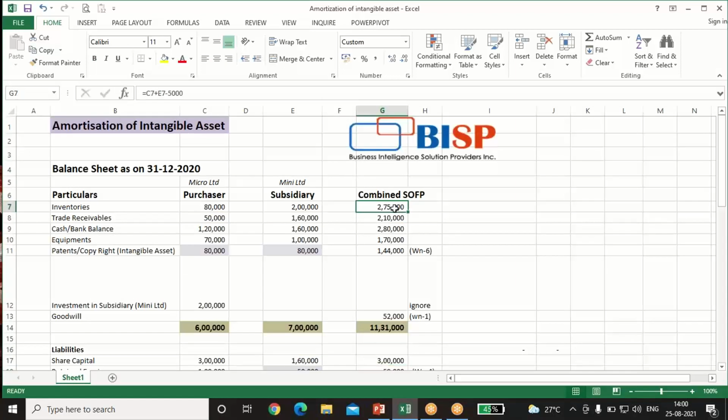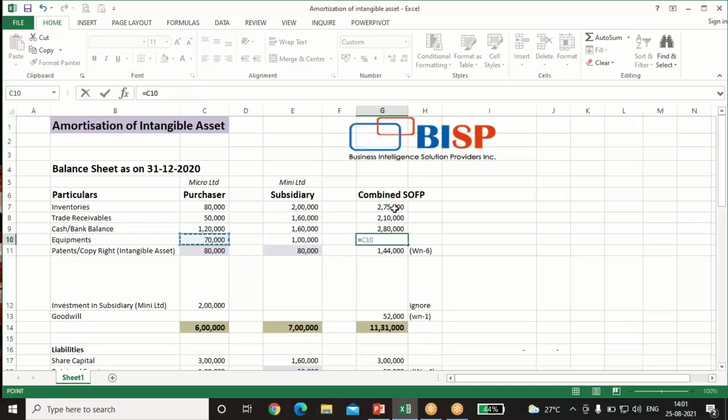Now we'll make the consolidated balance sheet. 80,000, we'll just add up both. 2 lakh minus 5,000, because in stock this unrealized profit is included, so we have to do the adjustment for that. Okay, the rest we'll just add both the holding and subsidiary companies' figures. 1 lakh 20 plus 1 lakh 60.